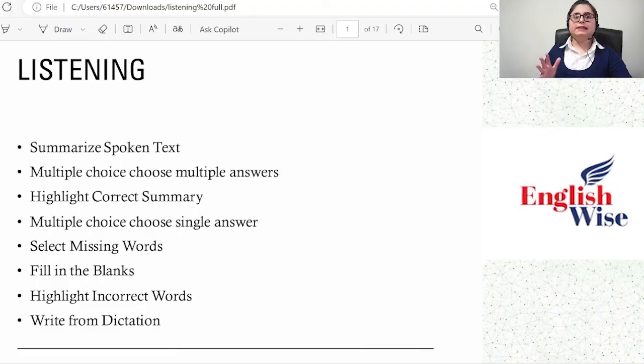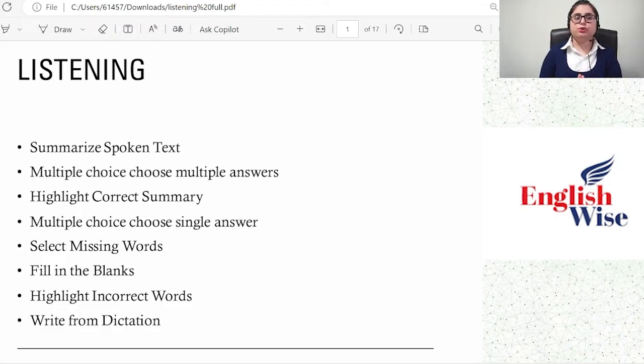So let's begin with the listening portion. Listening is a very important section of your PTE test. If you are doing well in your listening portion, then only are you able to get a very good score in your writing. Yes, you heard me right. Listening gives lots and lots of points to your writing portion.